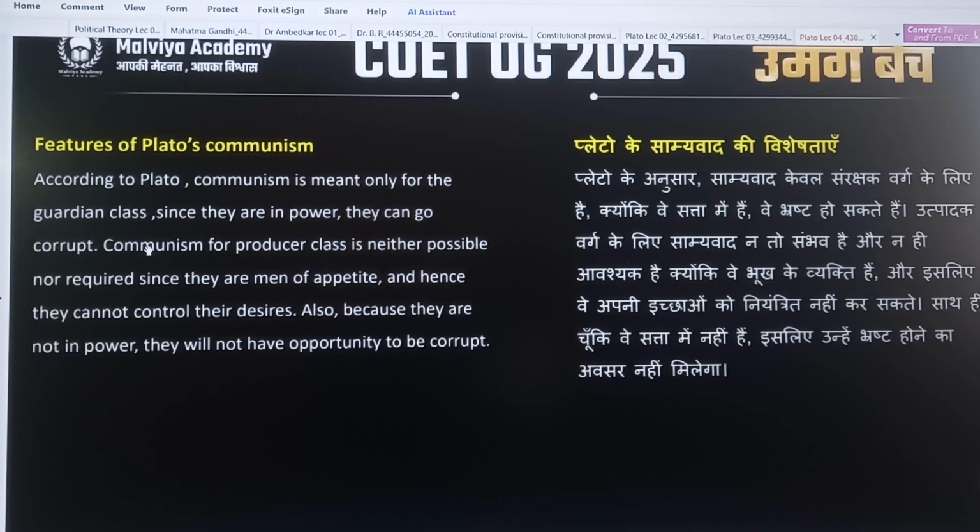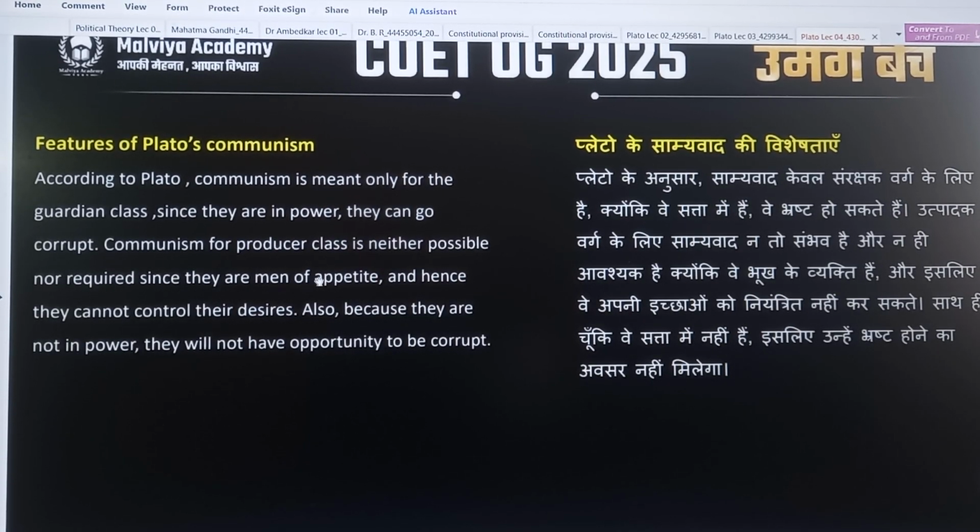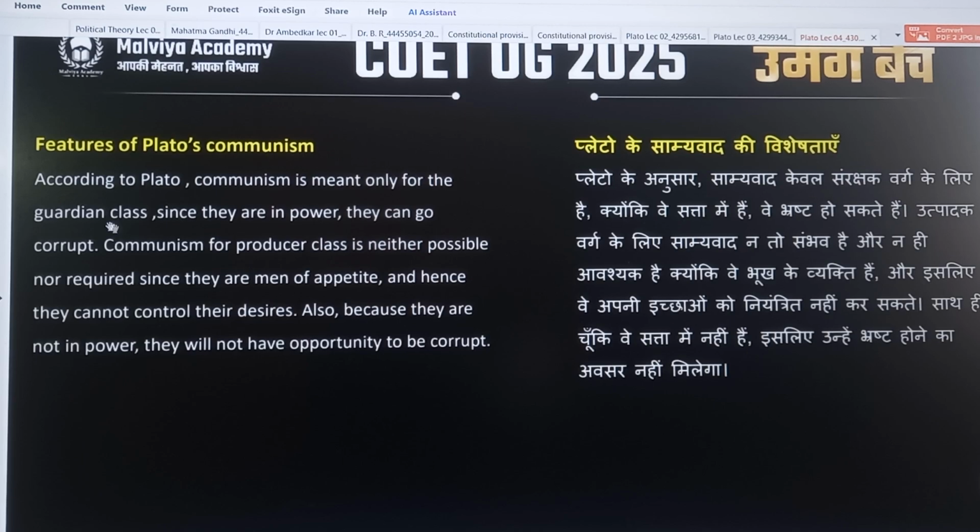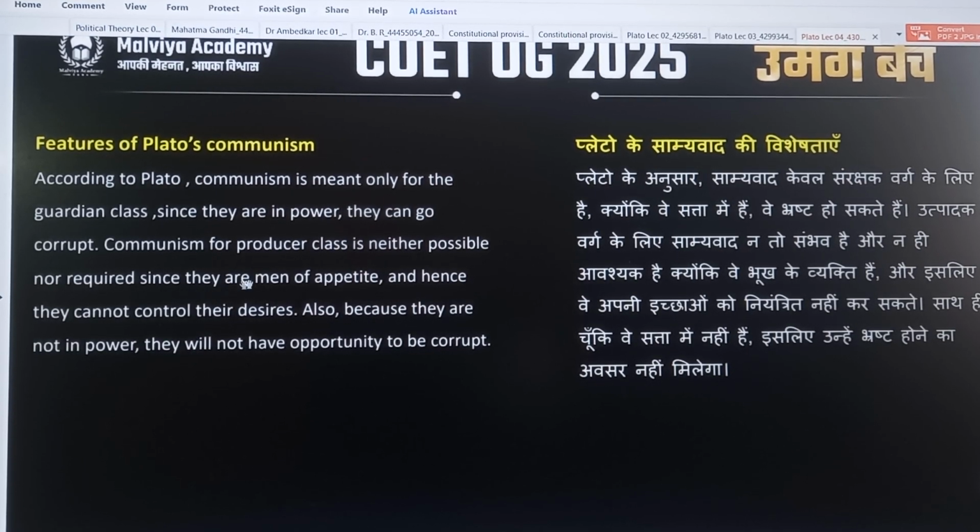So communism for the producer class is neither possible nor required, since they are men of appetite. Here he is talking about the producer class, which is not included in the guardian class. They cannot control their desire, and if communism were applied to the producer class, then they could not produce the goods which they are producing with great effort.